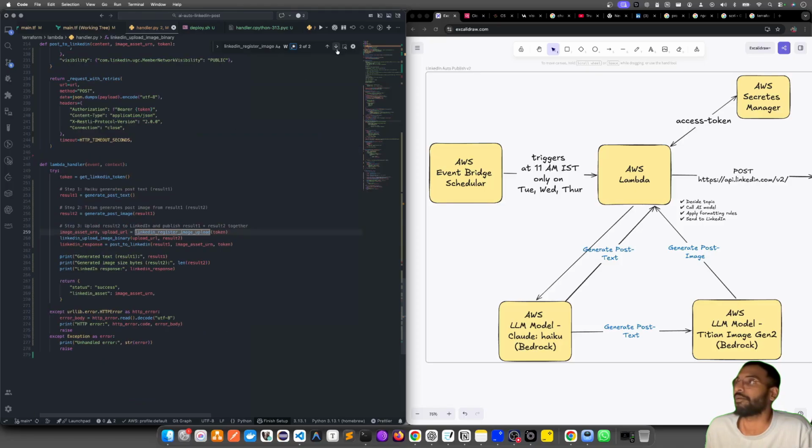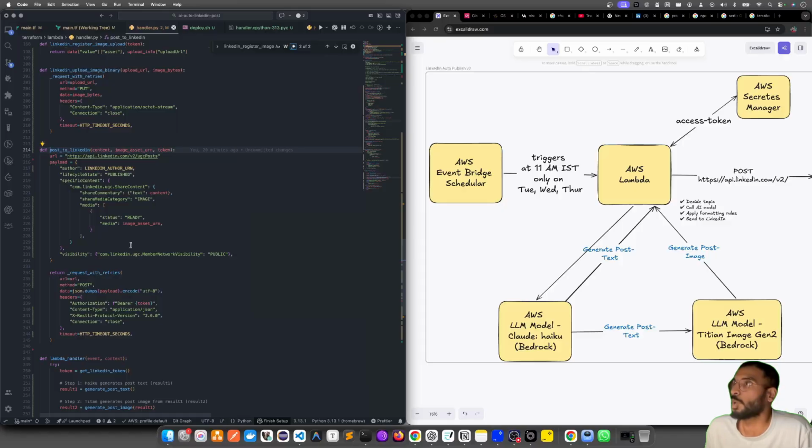That's the reason you need to make this change. And then while you're posting to LinkedIn, you change the shared media category. Previously it was text, I remember. Now it is image. So first it would have the commentary text as content, and you would also share the image, the image asset URN that you provide here as an input.